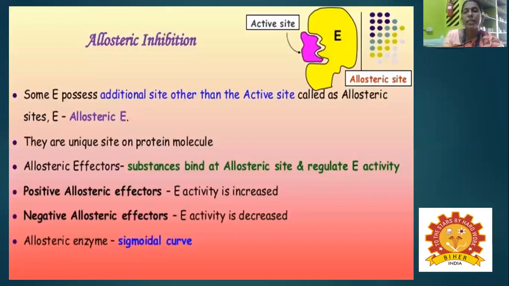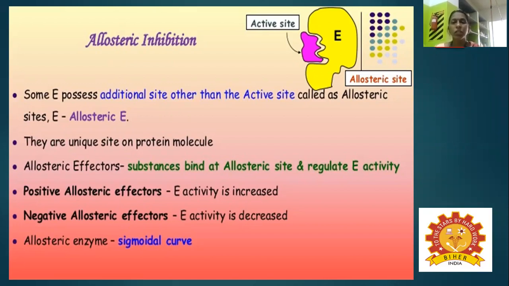And regulatory enzyme means allosteric enzymes. Allosteric enzymes means some enzymes possess an additional site other than the active site, and that site is called the allosteric site. So these enzymes have a unique site present on the protein molecule.